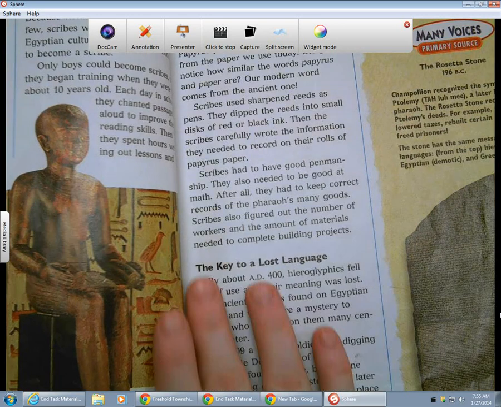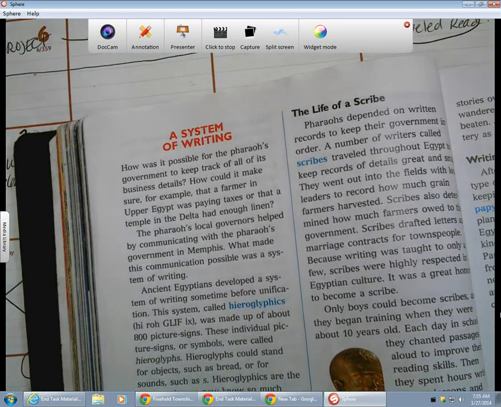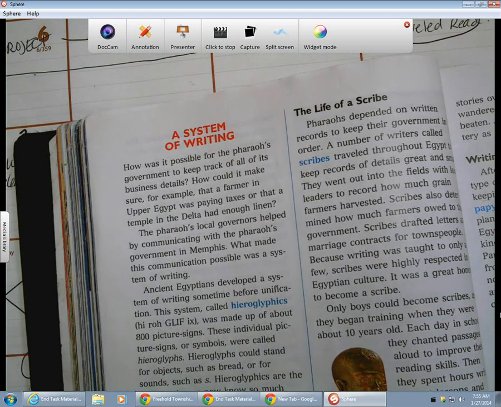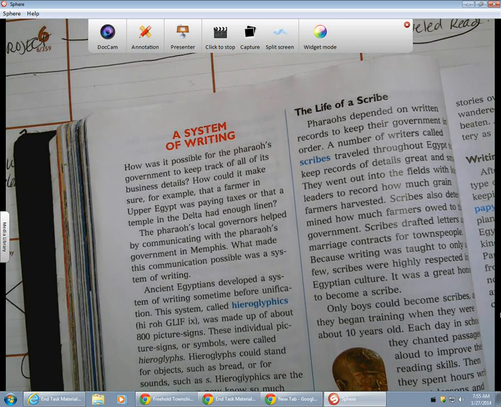A system of writing. How was it possible for the pharaoh's government to keep track of all of its business details? How could it make sure, for example, that a farmer in Upper Egypt was paying taxes or that a temple in the Delta had enough linen? The pharaoh's local governors helped by communicating with the pharaoh's government in Memphis. What made this communication possible was a system of writing.